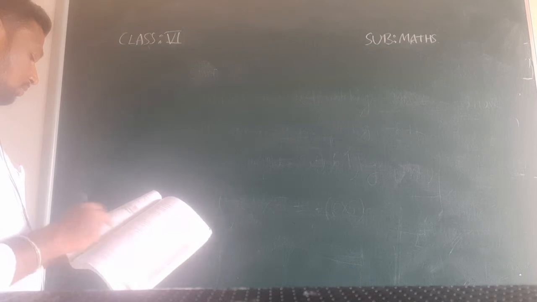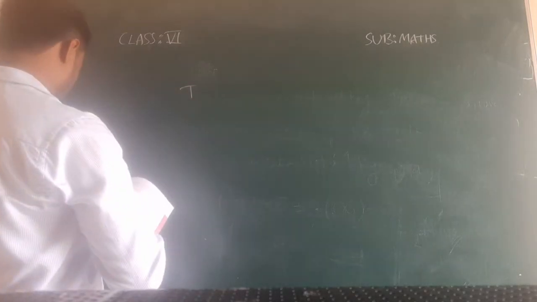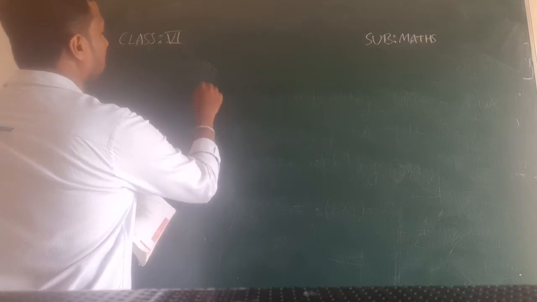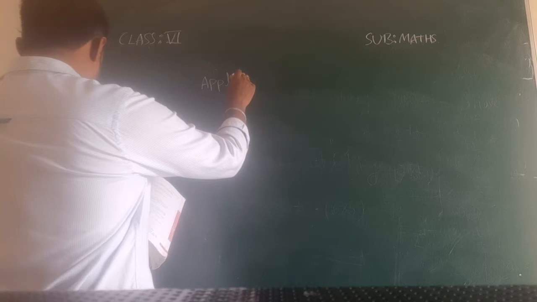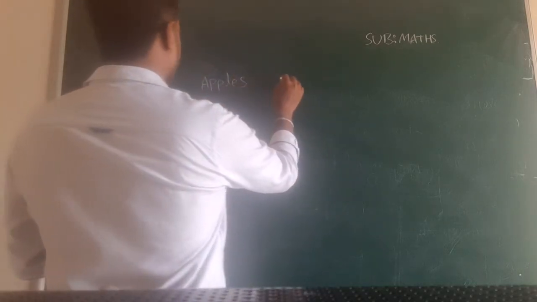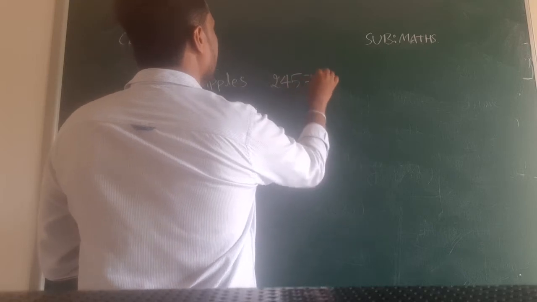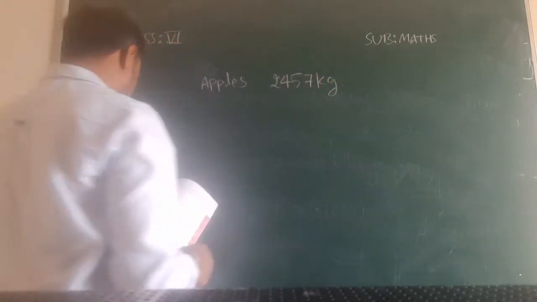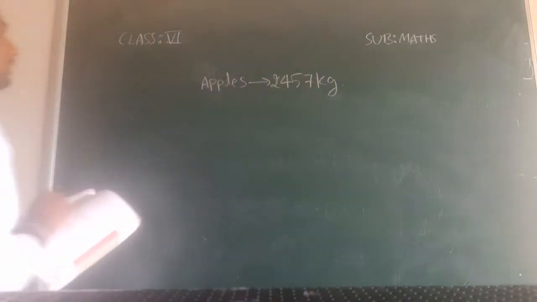Total apples sold by Raman, how much? That is 2,457 kg totally sold by Raman.